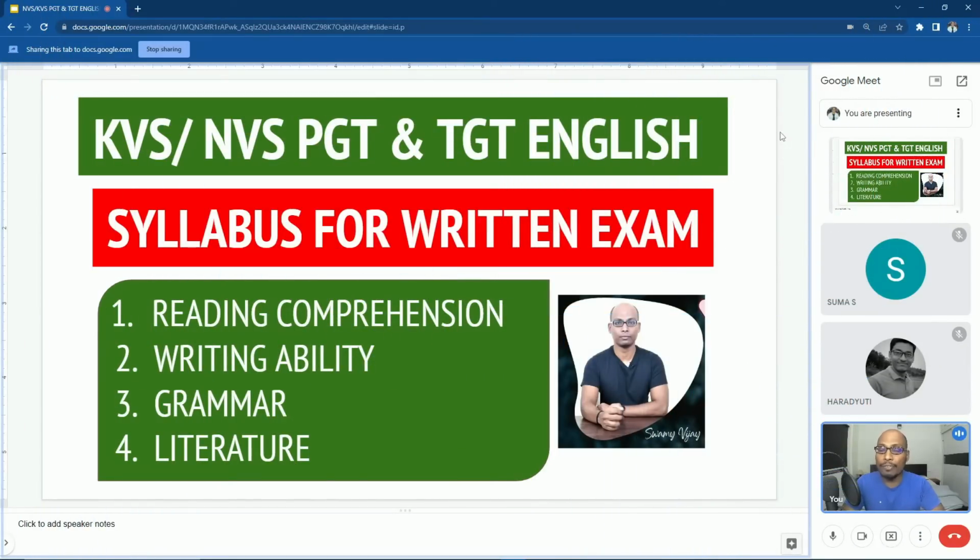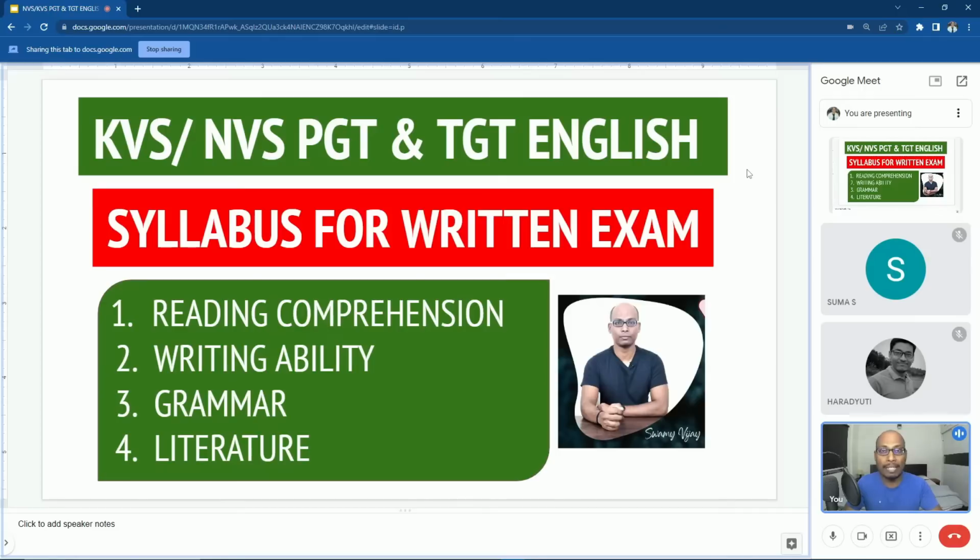So in this class, we are going to start the revision for your reading comprehension, and then we'll complete the entire writing ability topics in your KVS, NVS, PGT English and TGT English subject. These may be useful for the general studies also, I mean the general paper, the general English part also. Okay, so now let us go to the syllabus first.